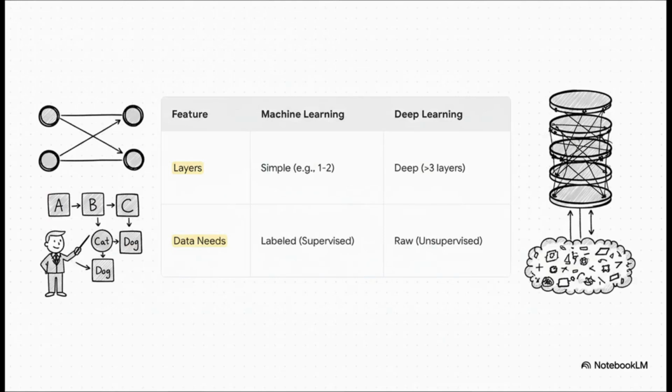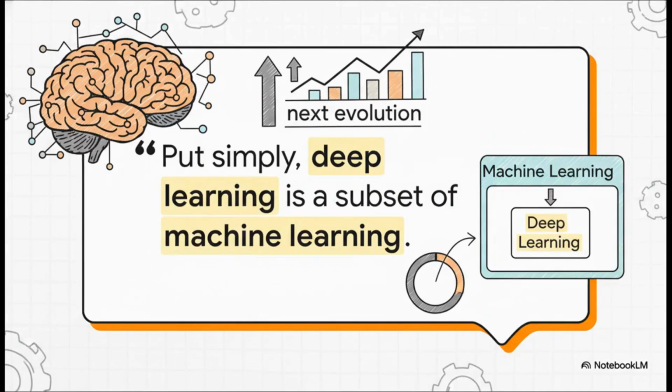So let's put it all together in one simple table. It really boils down to two main things. First, the layers. Your standard machine learning is pretty simple, maybe 1 or 2 layers, like our pizza model. Deep learning is way more complex, with more than 3 layers. And second, how it learns. Machine learning usually needs a human to label the data. That's supervised learning. Deep learning, on the other hand, can often teach itself using raw, unlabeled data. That's unsupervised. And that really brings us full circle, right back to where we started.